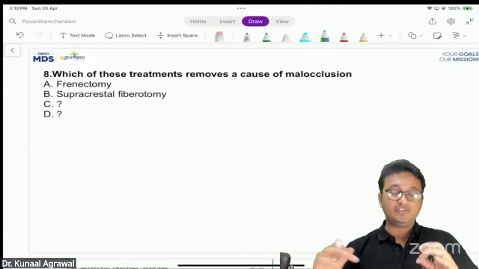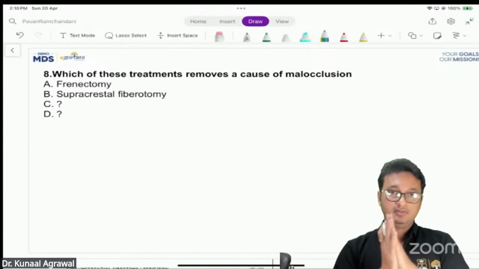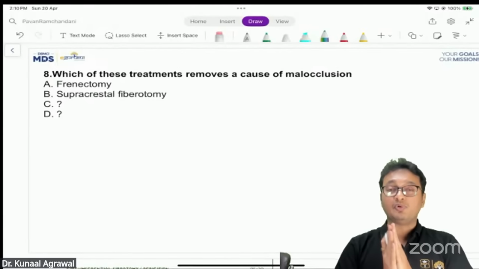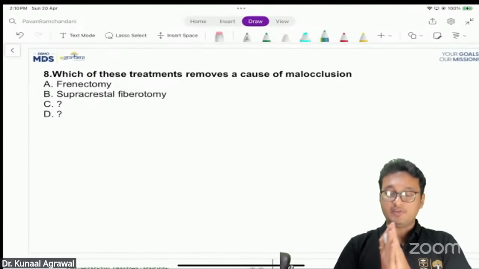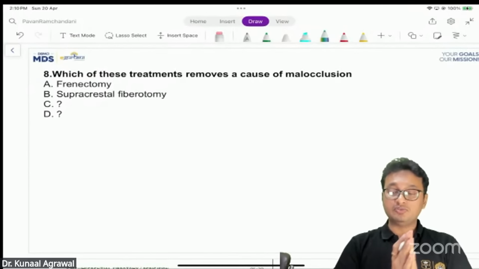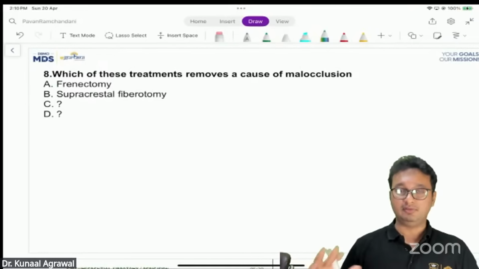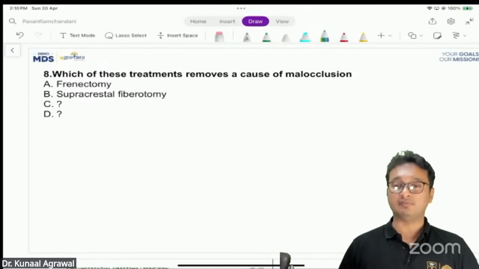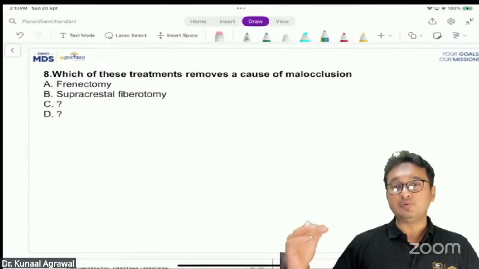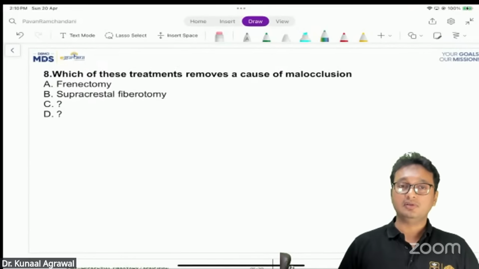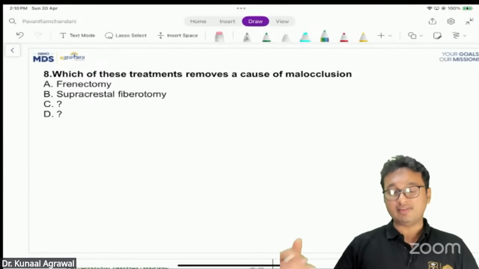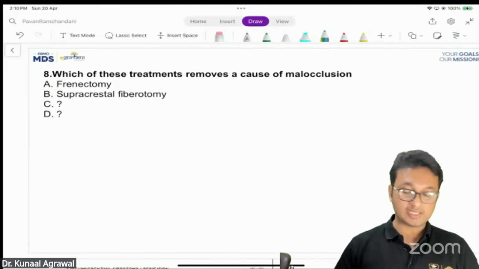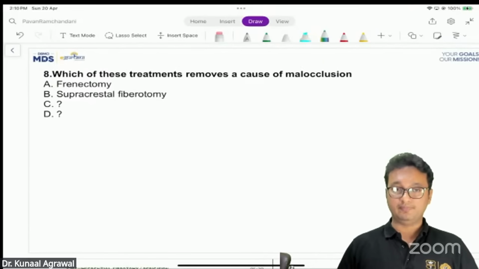Now, which of these treatments removes the cause of malocclusion? This is a trickier way to ask a question like which of the following procedures will be required to remove the particular cause of a malocclusion on a permanent basis. You can modify it that way. Is it frenectomy, supracrestal fibrotomy, or the rest of the options?